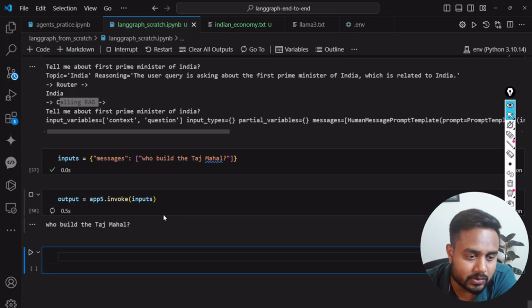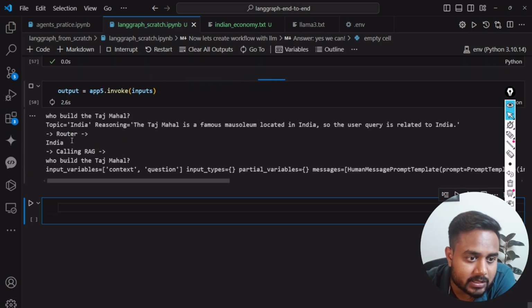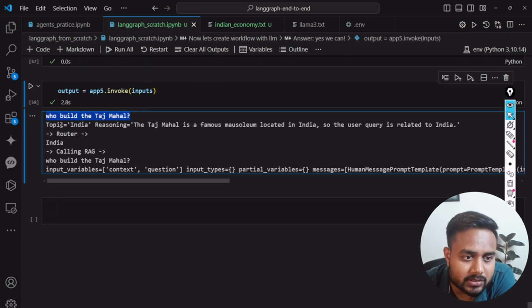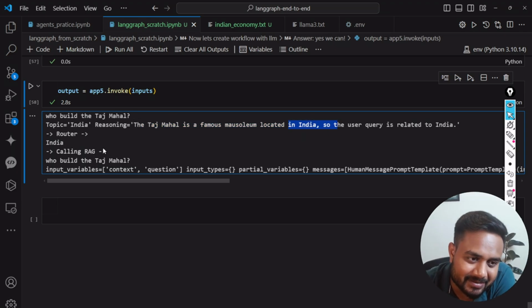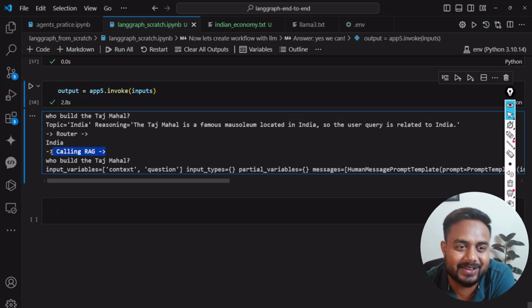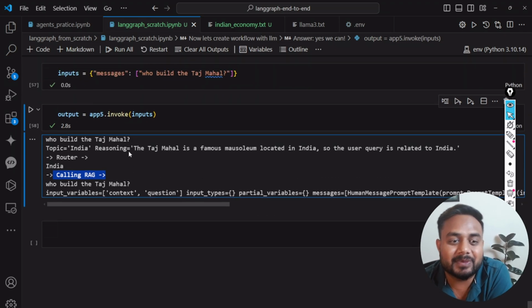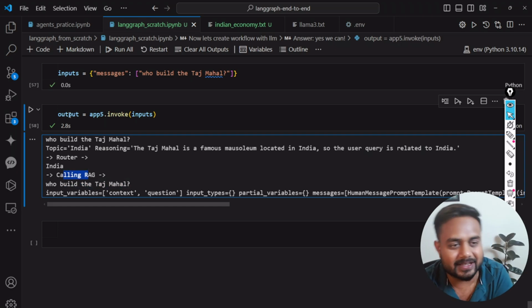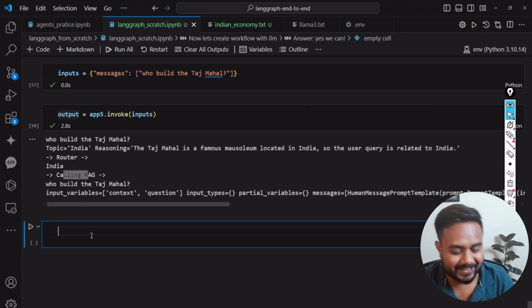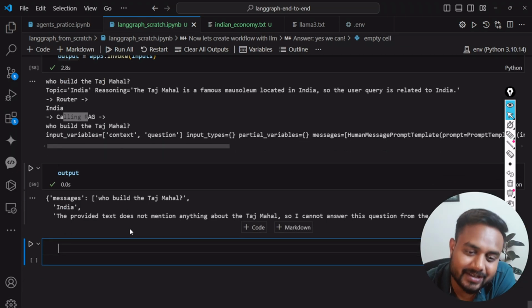So see guys, who built the Taj Mahal? The topic is India, reasoning: the Taj Mahal is famous. So here also India is coming, and based on that, it is calling the RAG. Inside this particular query also India is coming, so it's calling the RAG. Great guys. So my question is personalized to India.